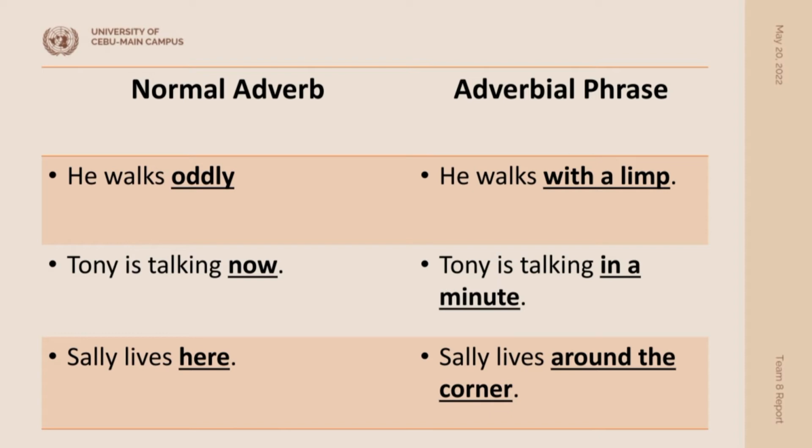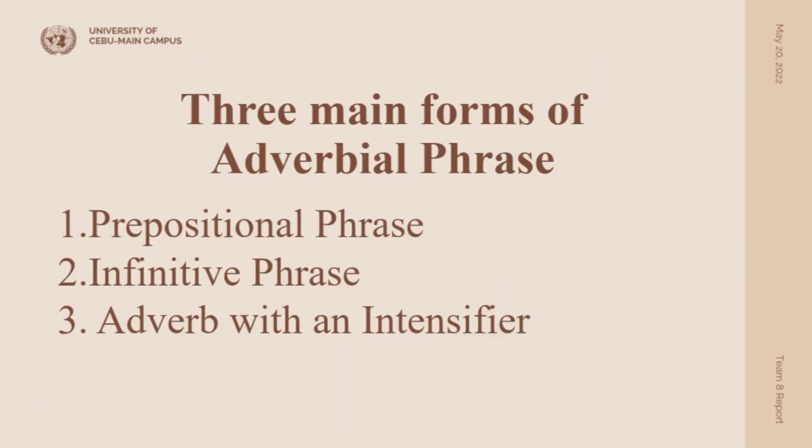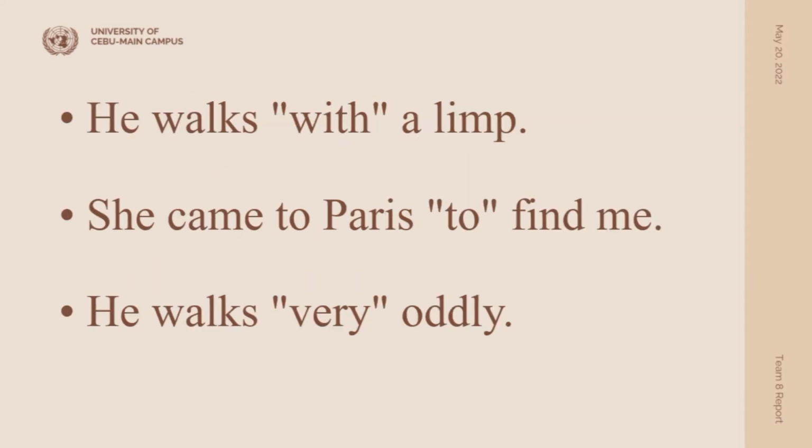Moving forward, let's quickly summarize the points we've just covered. So there are three main forms of adverbial phrase. First is the prepositional phrase. A prepositional phrase, remember this example. He walks with a limp, in which the word with in the sentence is the preposition. Second is the infinitive phrase. And remember this example. She came to Paris to find me. The word to marks the infinitive phrase.